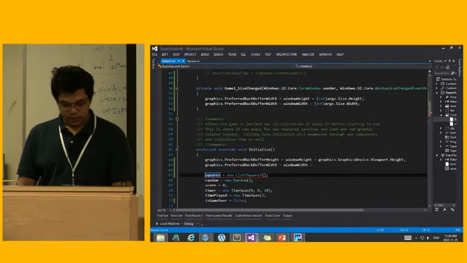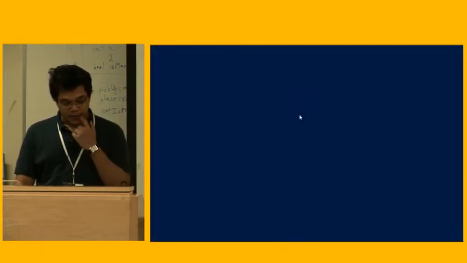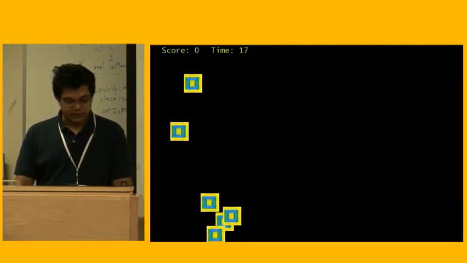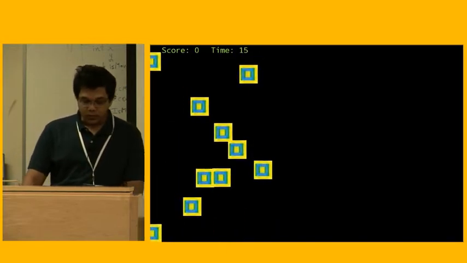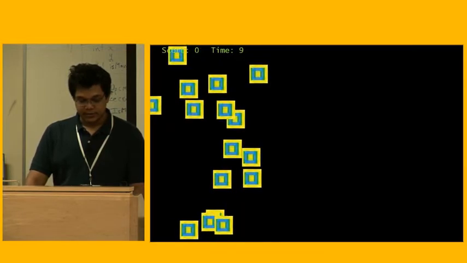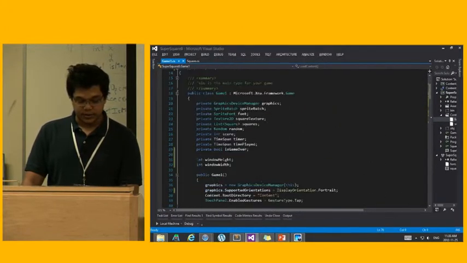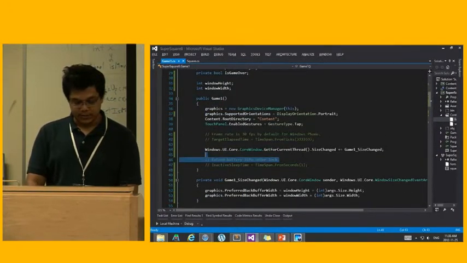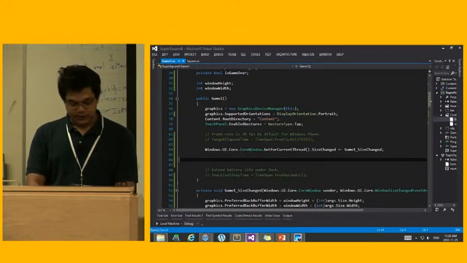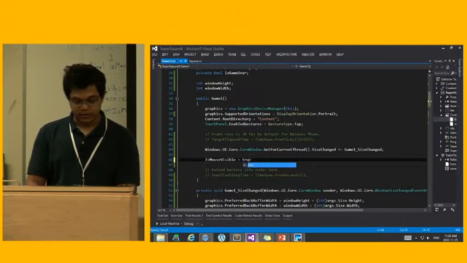And so this is great. Now my app runs just as well as it would run before. But now see, my screen actually has resized to fit what the current size of the screen is. But I can't see the mouse. So there are some specific things that have been changed on MonoGame to make sure that you can do certain things like the mouse appearing and the gestures being supported. So let's do, mouse visible? You have to set it to true to make sure that you can see the pointer.